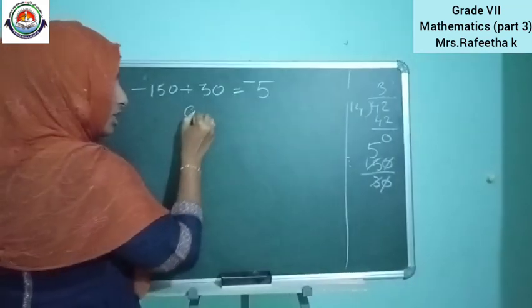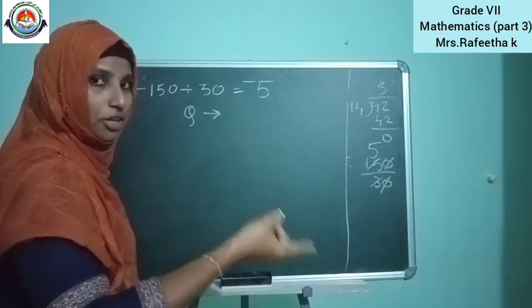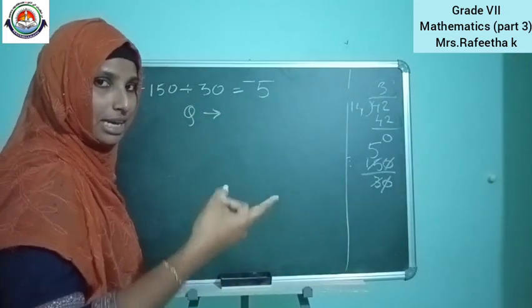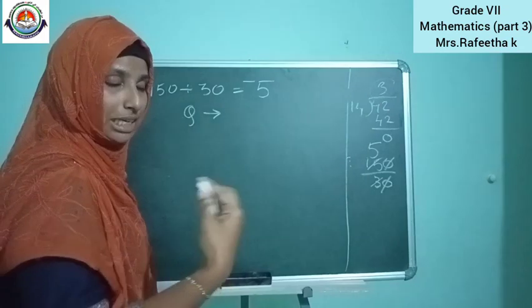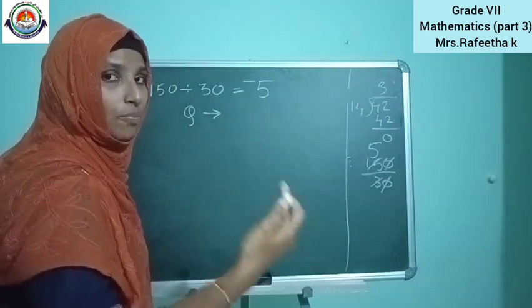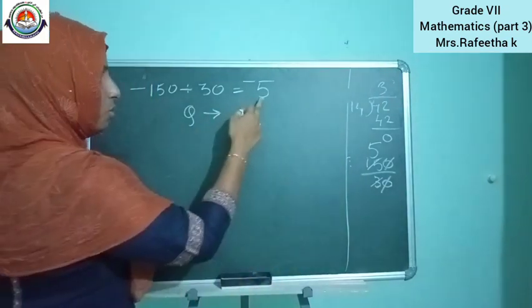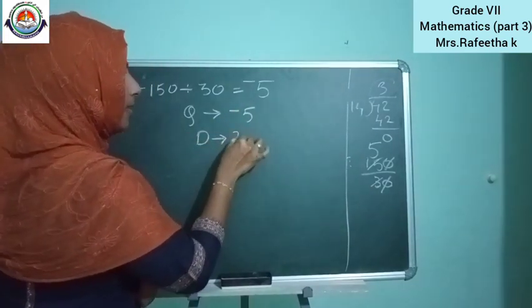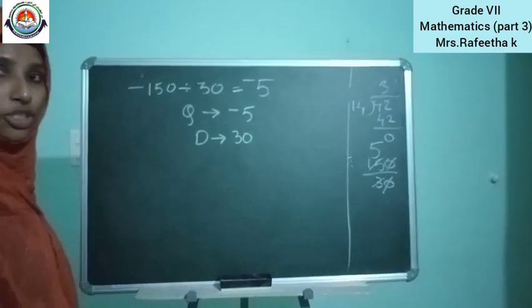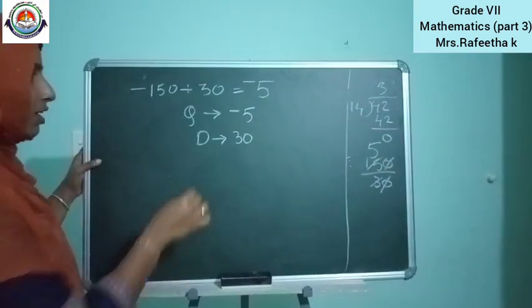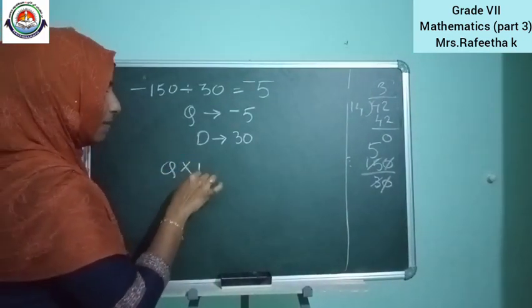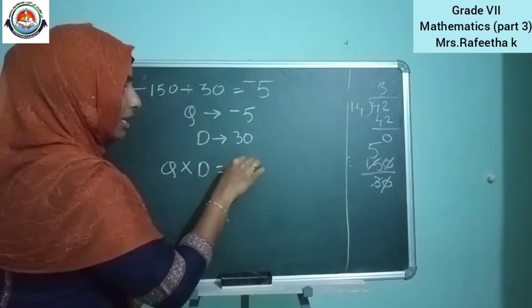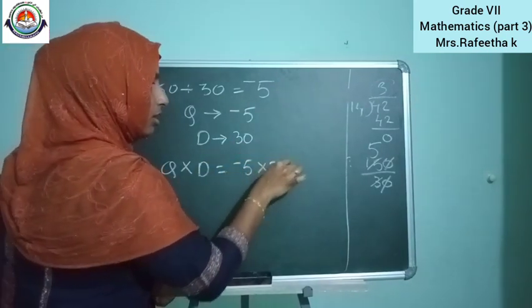Now what is the quotient here? Now we are going to check. They ask us to check by multiplying the quotient and divisor. So the quotient is minus 5 and the divisor is 30. So we are going to multiply the quotient and divisor, that is quotient multiplied by divisor. That is minus 5 multiplied with 30.